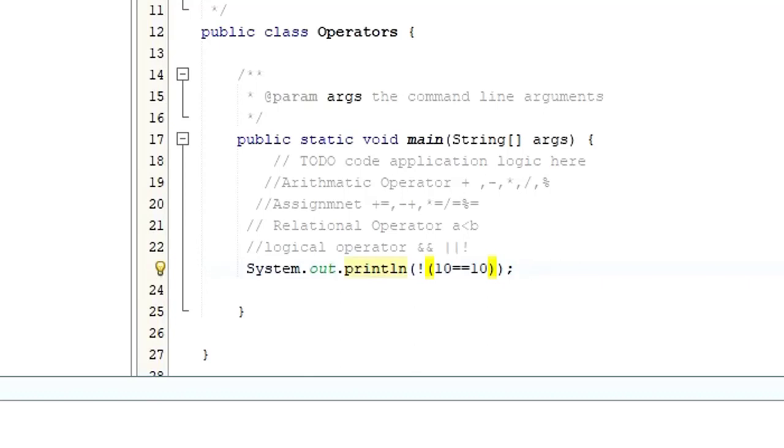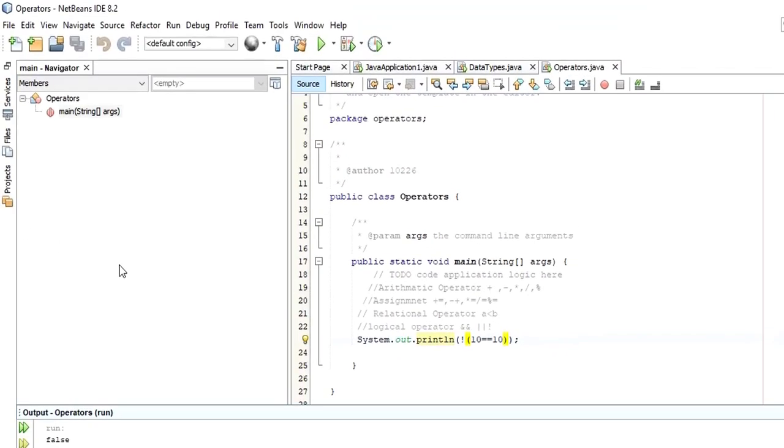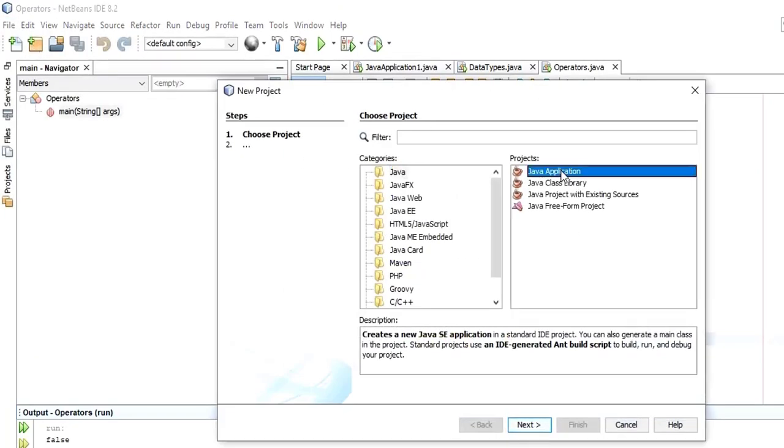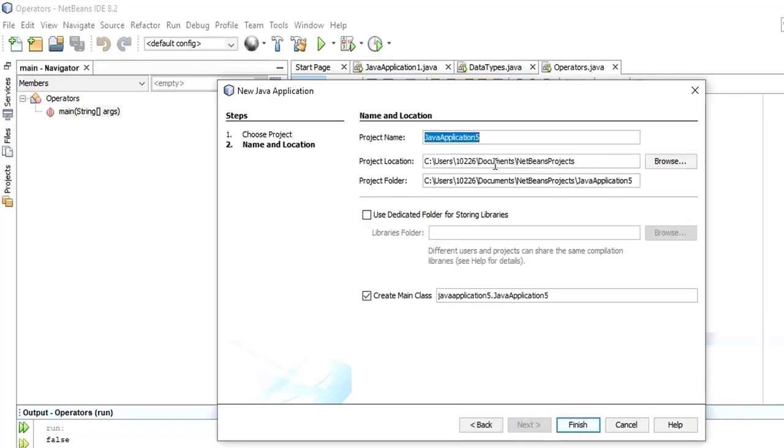Let me show you so that you will understand how to get an input from the user instead of assigning the values to the variable, right? So let me create another project. Click application, next. This one I would call input, because I'm going to collect the input from the user. Still this box is going to be checked.